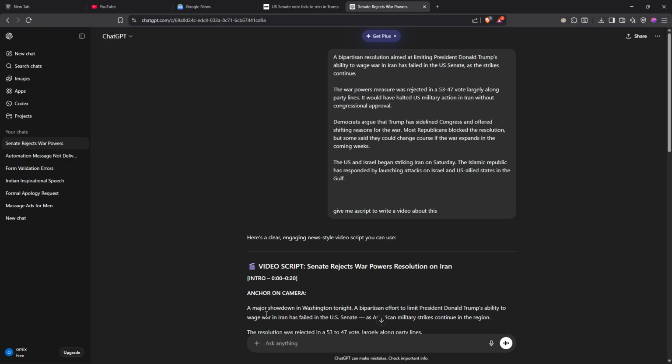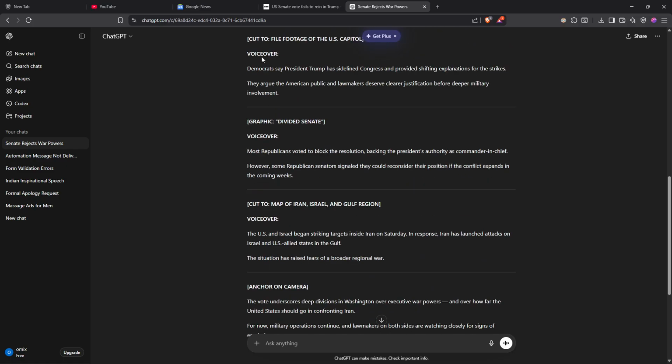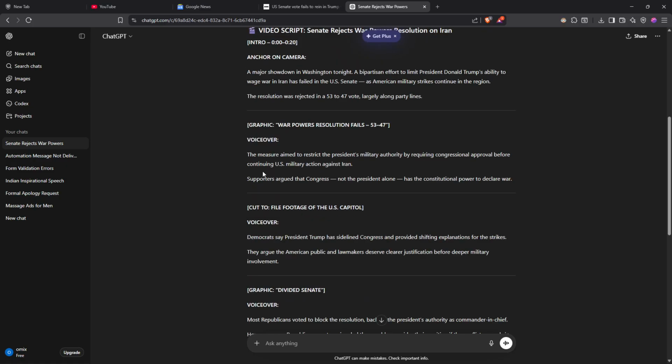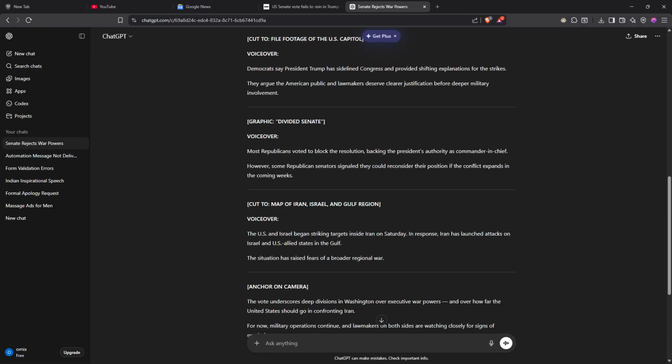As an example, they're talking about something, so you can type it in your own words. Once you do so, add this: give me a script to write a video about this, and it will give you the full script. It will give you the voiceover that should be done, and even the graphics that should be shown in the video.